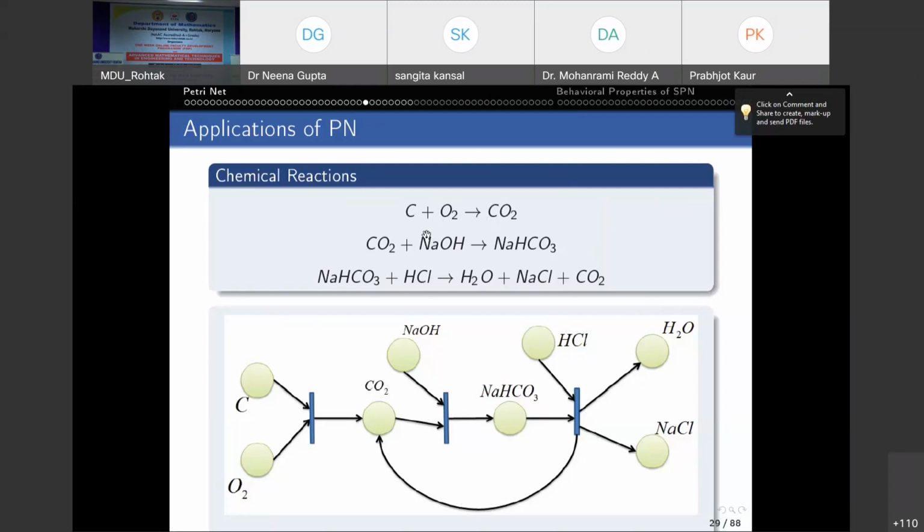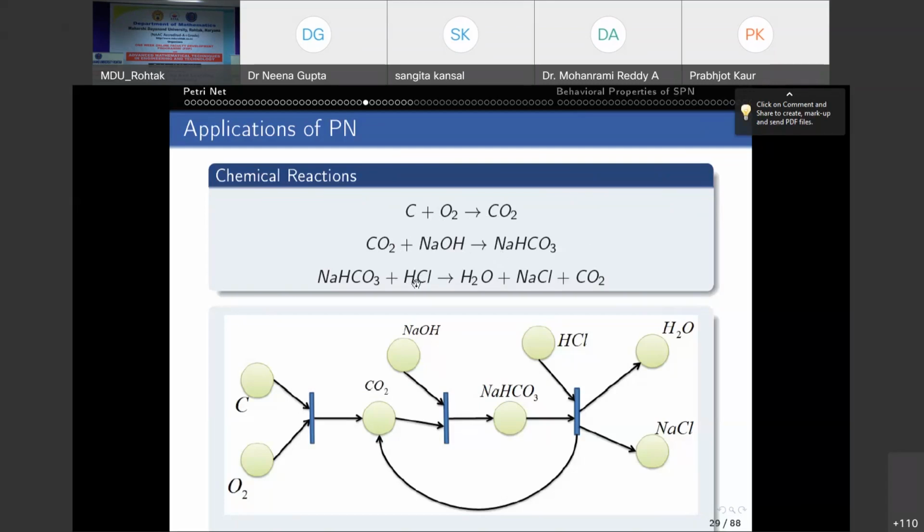Okay, now we have CO2 after combining C and O2, but we want NaOH also initially. Then only after reaction of NaOH and CO2 gives NaSCO3. So we need NaOH also initially. Then once we have NaSCO3, we have HCl also initially.